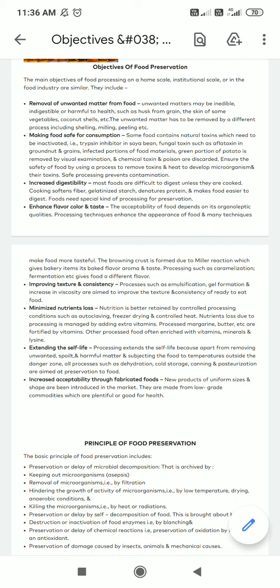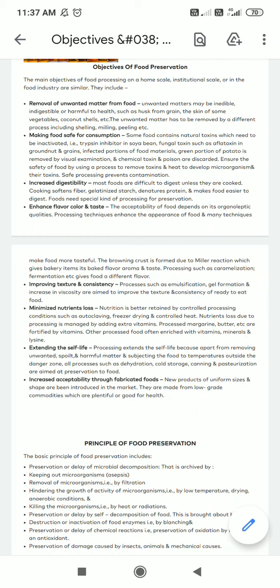Now, when we say to avoid the oxidation of fat, it is applicable only to those foods which have a high content of fats. Basically, oxidation of fat is nothing but the breakdown of the fatty acids. During the breakdown of the fatty acids, there is formation of either an oxygen molecule or a free radical.